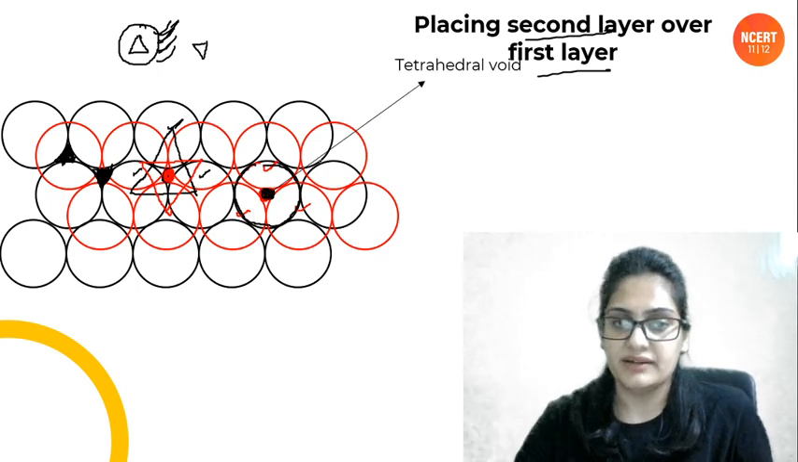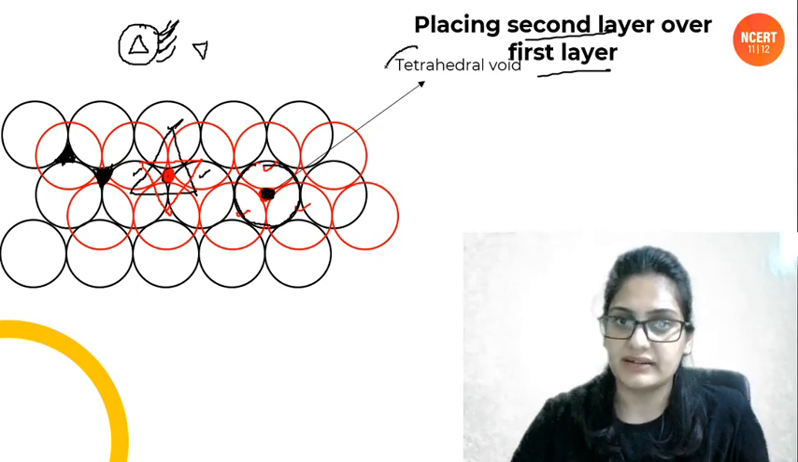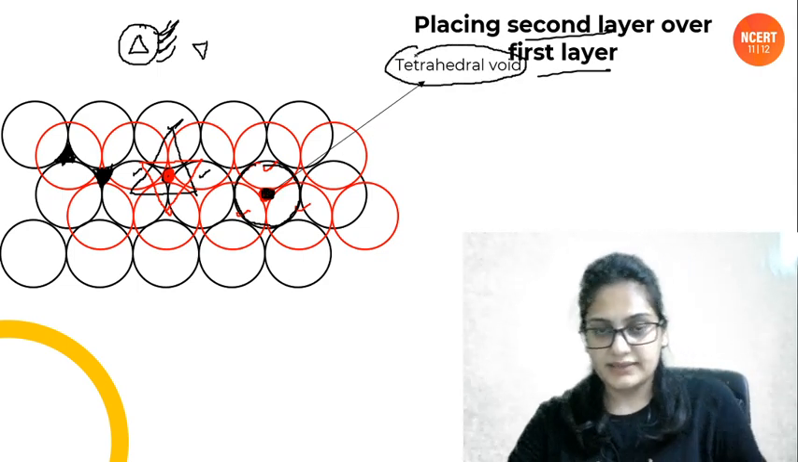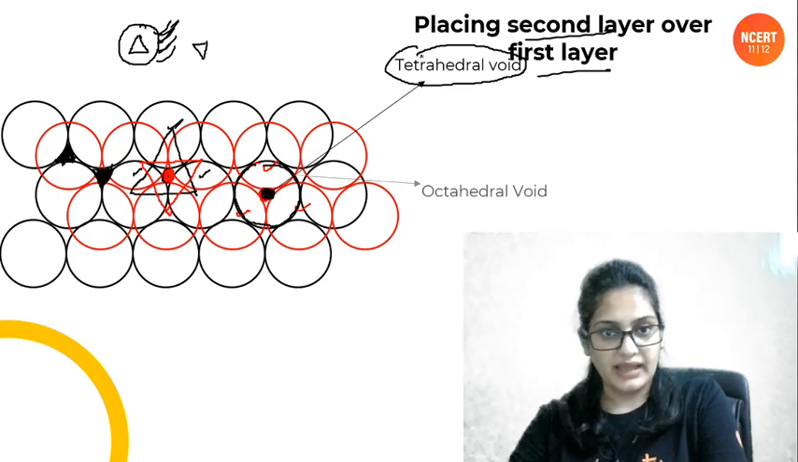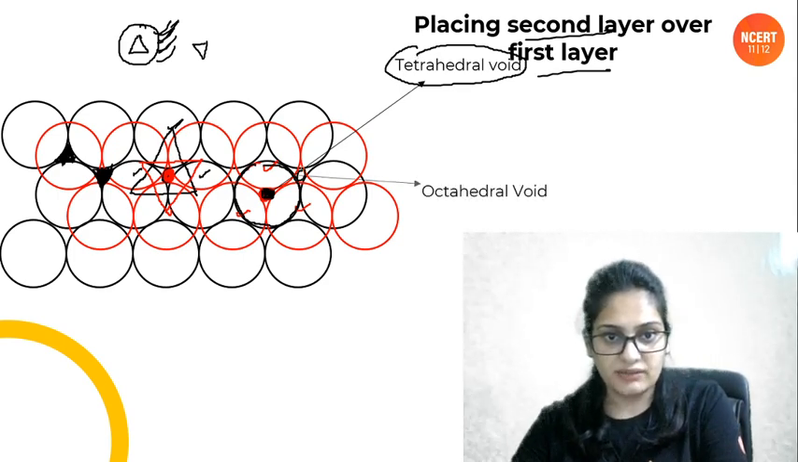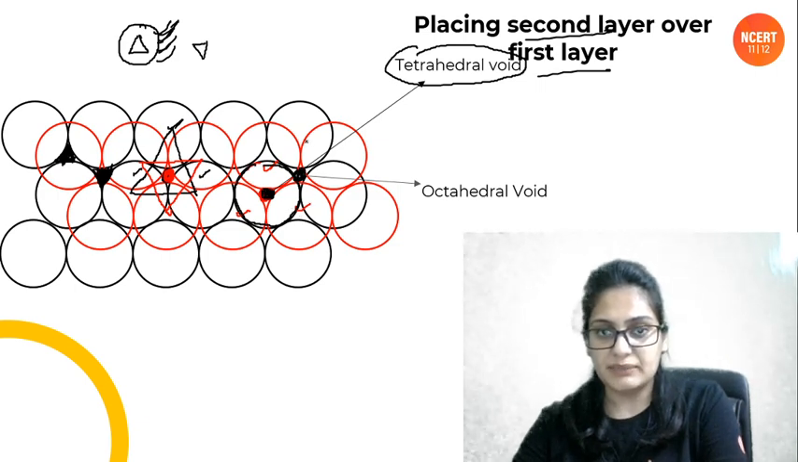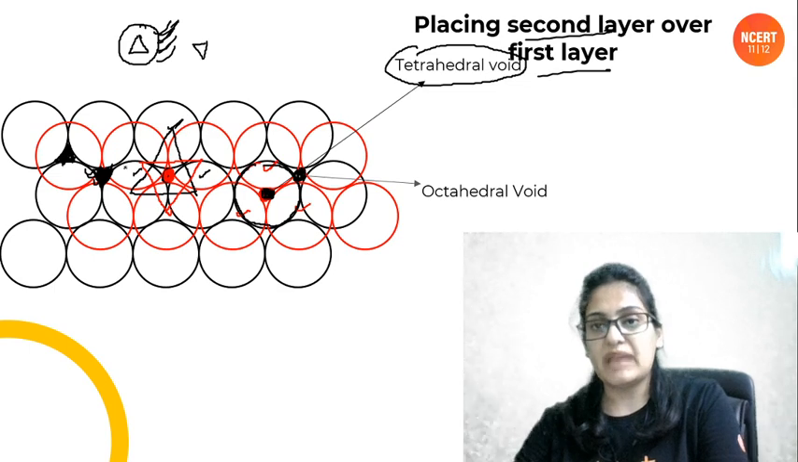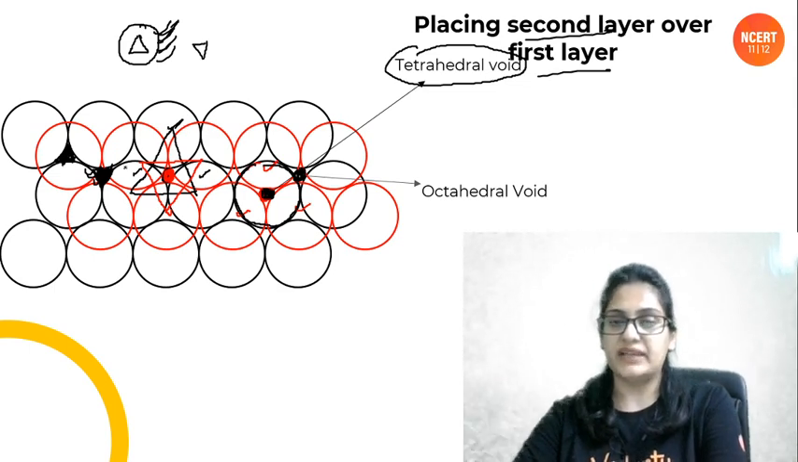ठीक है, below it. So this is what? This is a tetrahedral void. This will be called a tetrahedral void. ठीक है, okay. And this is nothing but an octahedral void. This will be octahedral void because it is surrounded by 3 red atoms in downward triangle and 3 black atoms in upward triangle. Same as this atom, same as this void. ठीक है, so two types of voids we are getting when we have placed 2 layers.